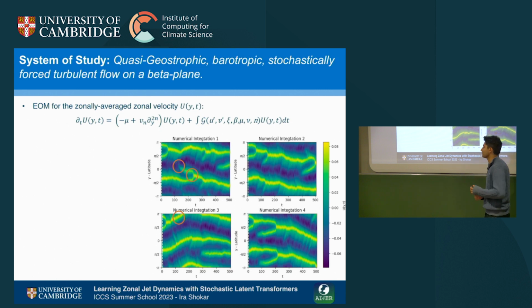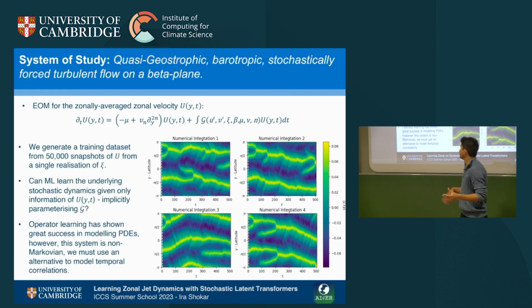If we plot the mean flow as a latitude-time plot, because we're dealing with a stochastic system, we have to show ensembles to show the nature of variation in our system. The initial conditions up to this dotted line are all identical, and beyond this dotted line are different realizations of the noise. There's no perturbation, just different realizations of the noise. We can see this very simple model still gives us the nucleation, merging, and wandering dynamics that we saw before. So even this simple model can capture the complex dynamics that we're interested in.